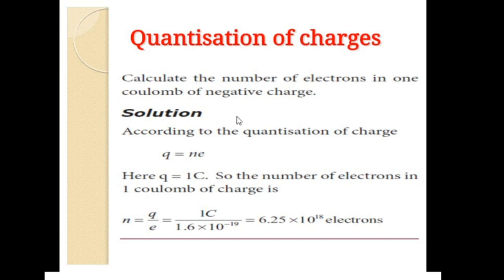You are asked to calculate the number of electrons in 1 coulomb of negative charge. So the number of electrons can be calculated as n equals Q by e, where Q is substituted as 1 coulomb, and we know very well that the charge of an electron is 1.6 into 10 to the power minus 19, and it is calculated that n is 6.25 into 10 power 18 electrons.